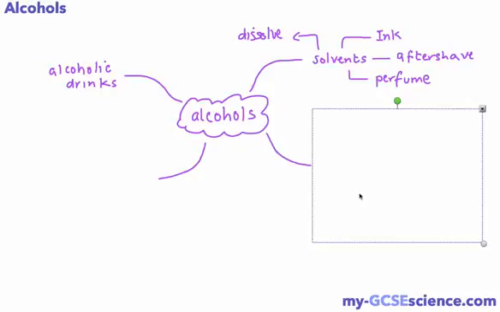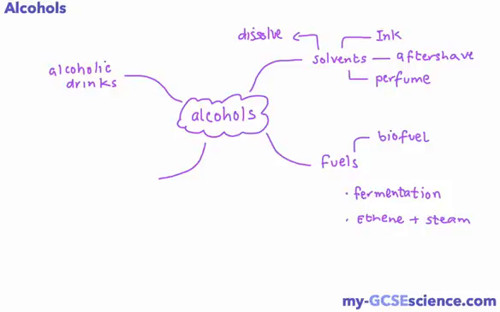The next thing is that you may remember that alcohols are used in fuels. The key one here is ethanol, and when we talk about biofuels we are often referring to ethanol that is made either from the fermentation of crop plants or sometimes from the reaction of ethene and steam. So another important use is with fuels, and when we burn alcohols as a fuel we get CO2 and water. That's a result of the combustion of an alcohol based fuel.